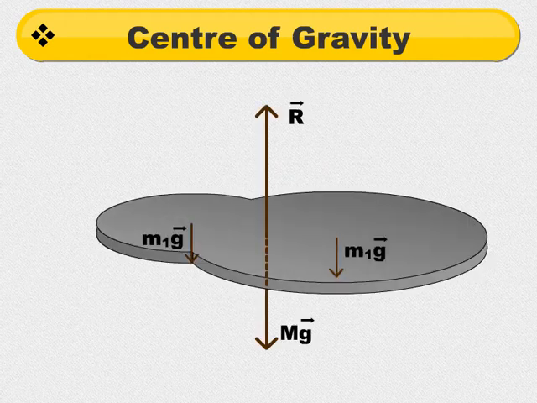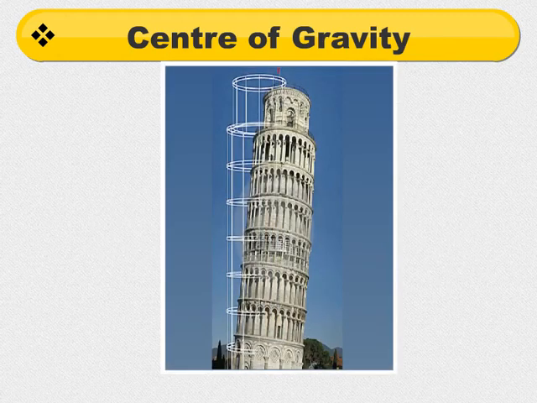Center of gravity of a system is the point at which entire weight of the system acts. The total gravitational torque at this point is 0.